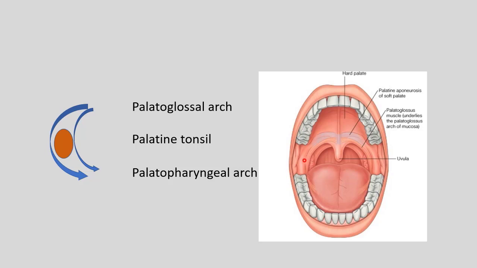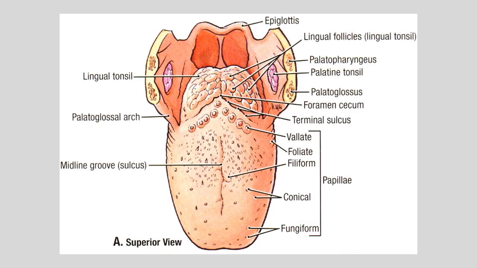Lateral surface is related to the wall of the pharynx. It has anterior border and posterior border related to corresponding arches. This is superior view to show the location of palatine tonsil. It is here. Anteriorly, palatoglossal arch; posteriorly, palatopharyngeal arch; inferiorly, it is related to base of the tongue.